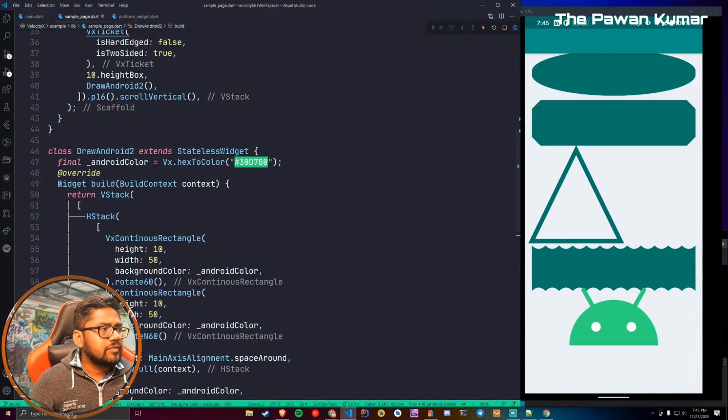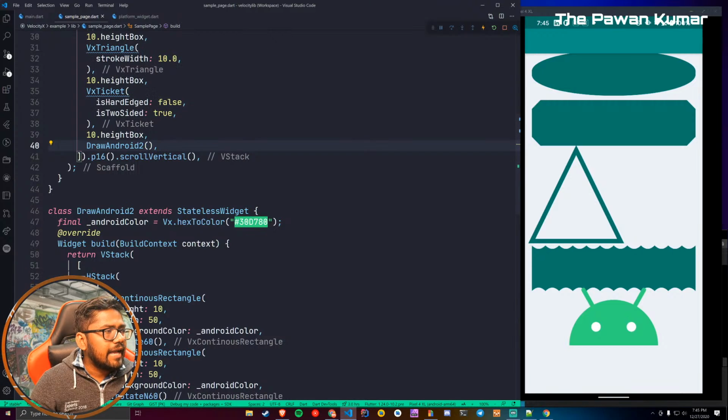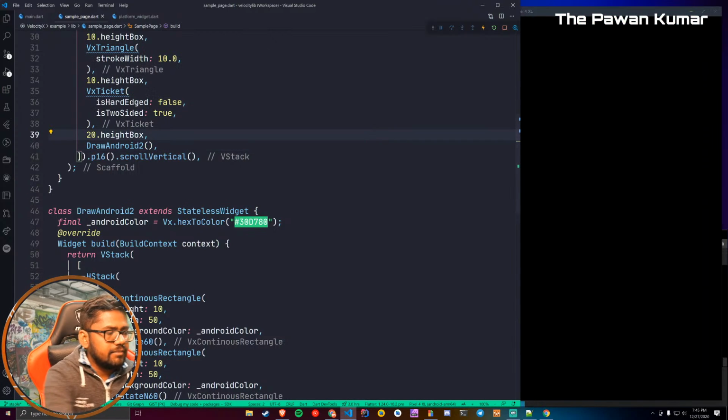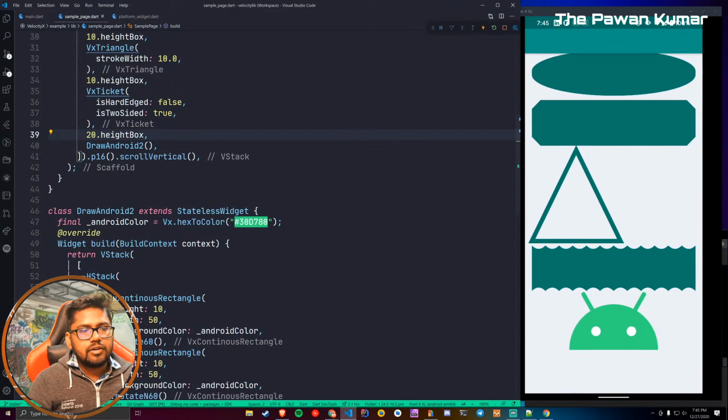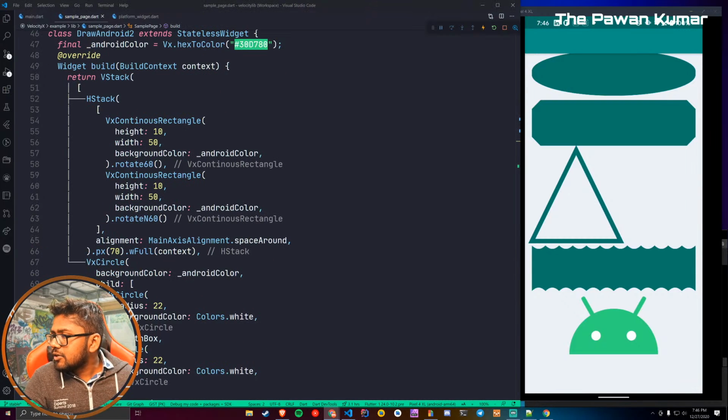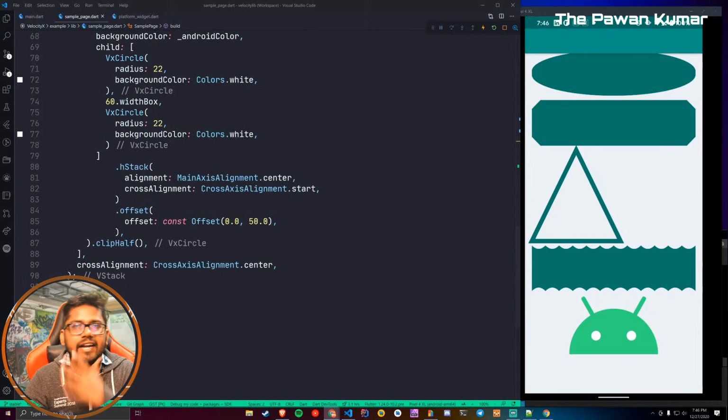Okay, so I also want to give some more height between them. If I'm moving so fast, then let me know. I just want to make things easier. What is the question? Okay, 60 degree, 180, 120 degree, 300 degree. Basically you can just provide any degree to match your design. But yes, this is what you can do, right?